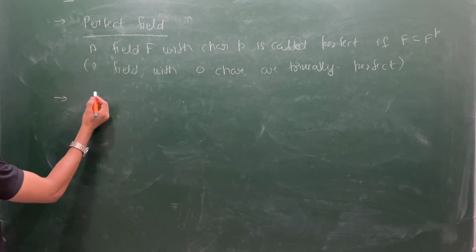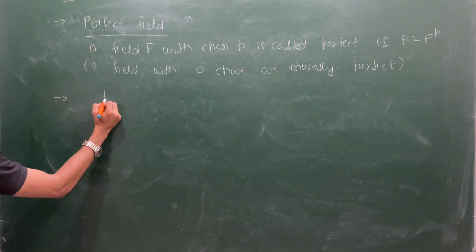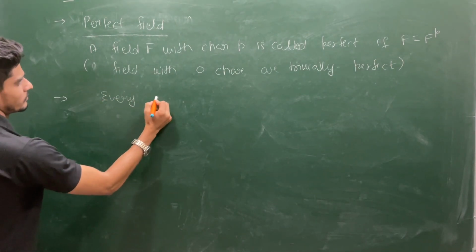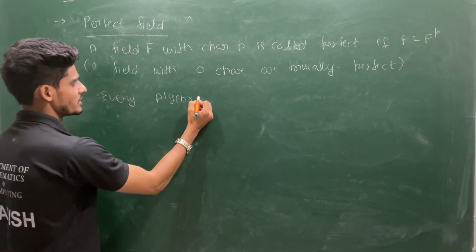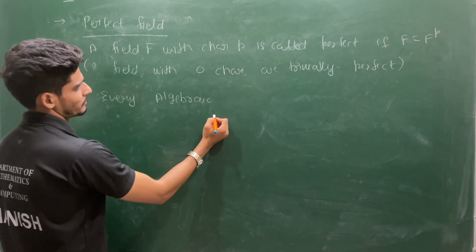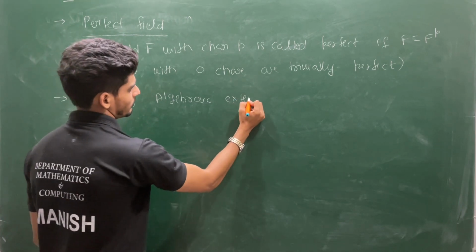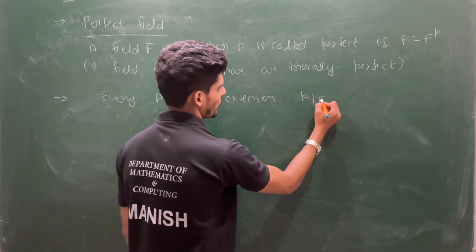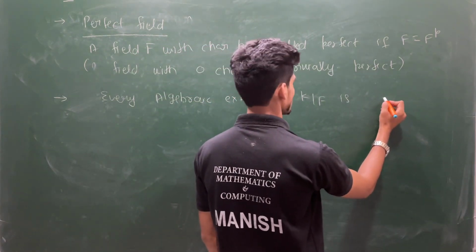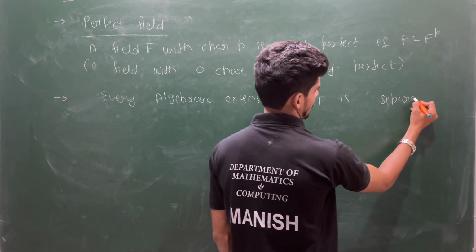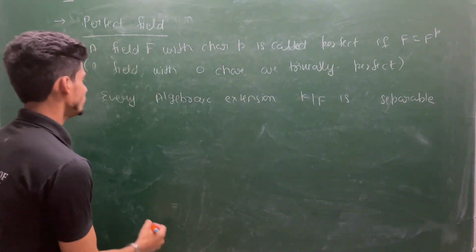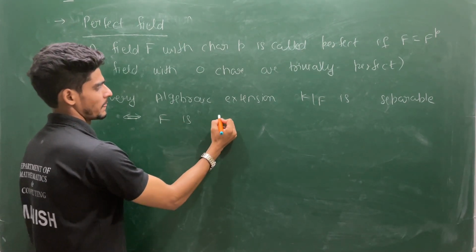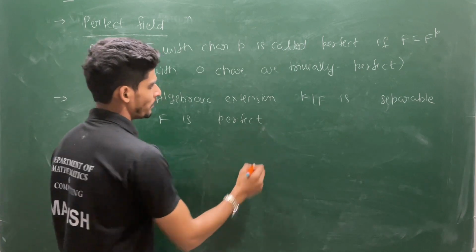Let's write this statement. Every algebraic extension K over F is separable if and only if F is perfect.